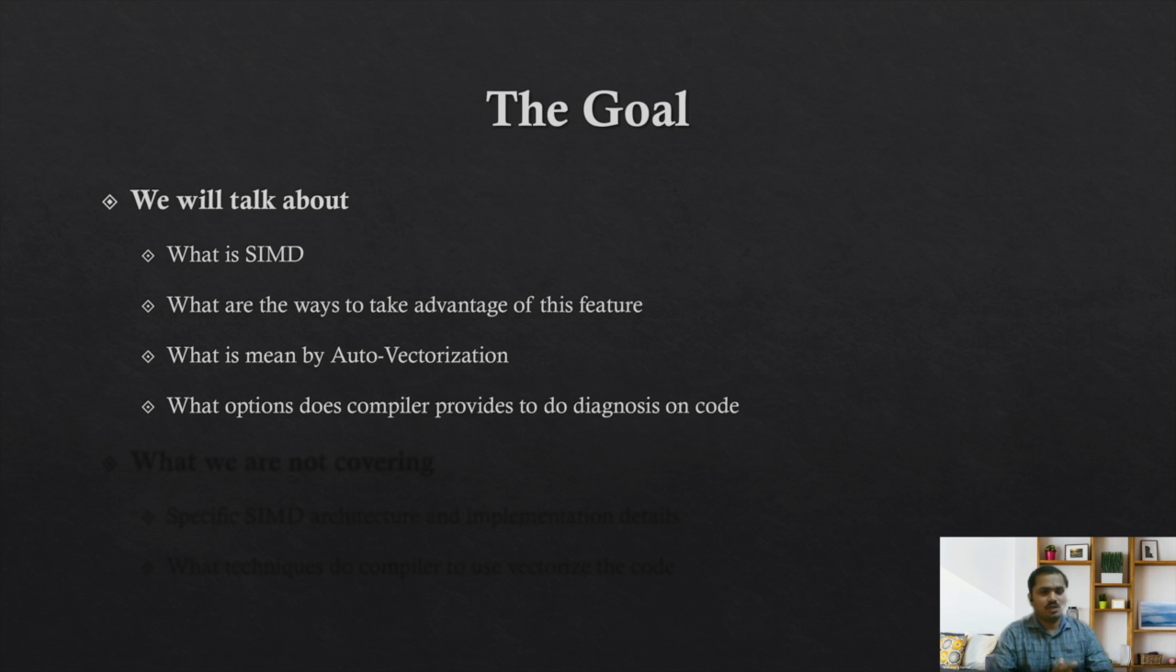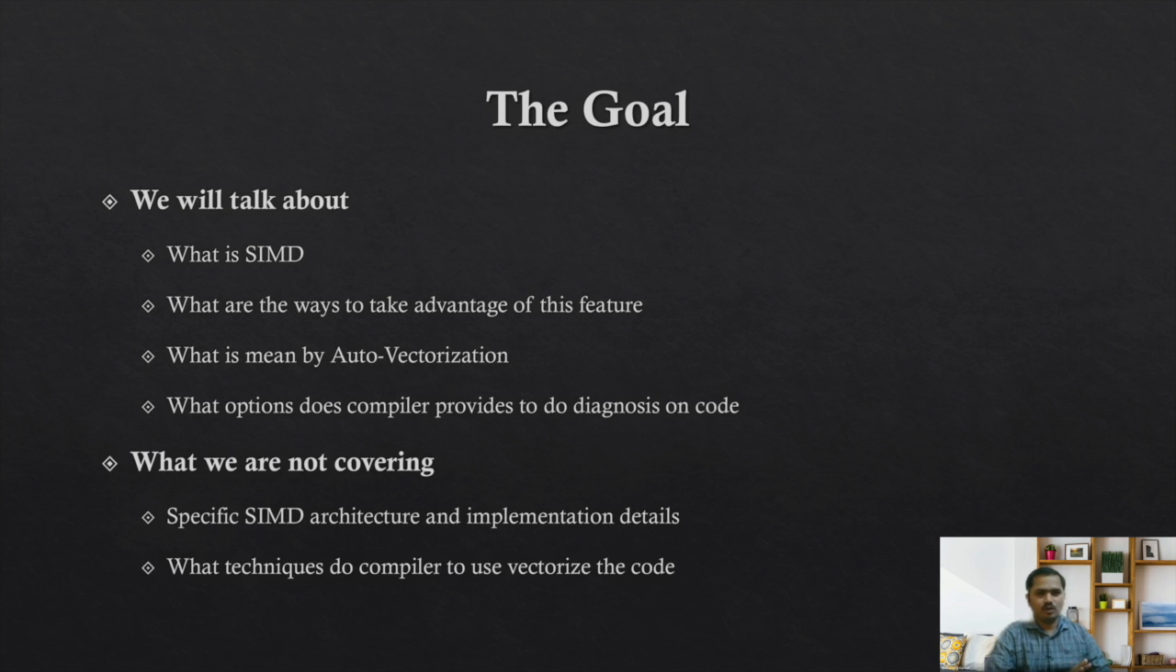Then we will also try to understand how we can take advantage of this feature, which is available in almost every CPU nowadays. Then we'll talk about what is auto vectorization and how compilers are getting smarter day by day, so that whatever code you are writing in C or C++, they can emit SIMD instructions. And at the end of the session, we'll see what options the compiler provides, which you can pass to get information on whether a particular loop is getting vectorized or not, and if it is, what parameters it is using.